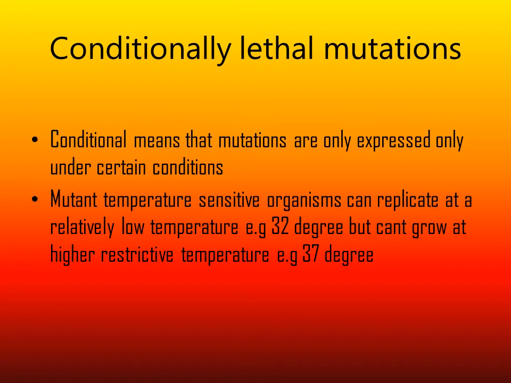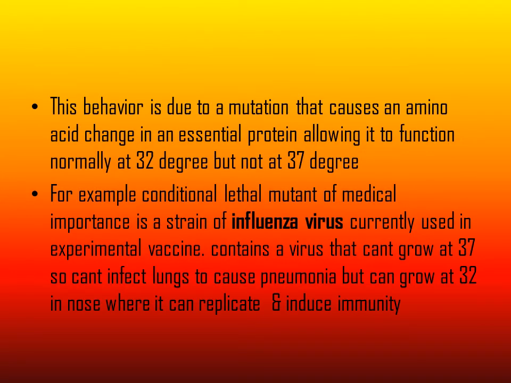Conditionally lethal mutations are mutations that are only expressed under certain conditions. For example, mutant temperature sensitive organisms can replicate at a relatively low temperature like 32 degrees centigrade, but can't grow at the higher restrictive temperature of 37 degrees centigrade. This behavior is due to a mutation that causes an amino acid change in an essential protein, allowing it to function normally at 32 degrees centigrade but not at 37 degrees centigrade.